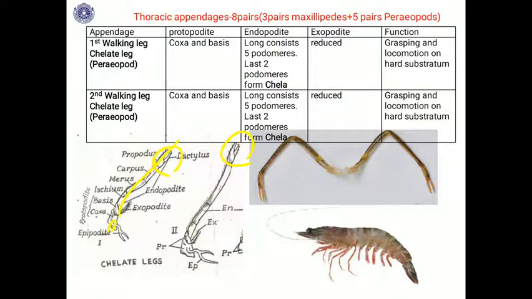Then the exopodite is small, slender and reduced, and this is the epipodite for respiration. This is for grasping, locomotion, and supporting the body on the hard substratum. So that is the chelate leg. You can see these are the chelate legs, and this is the chela. This is the photograph.